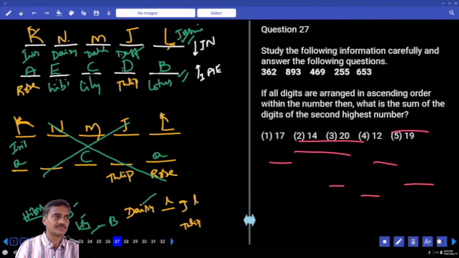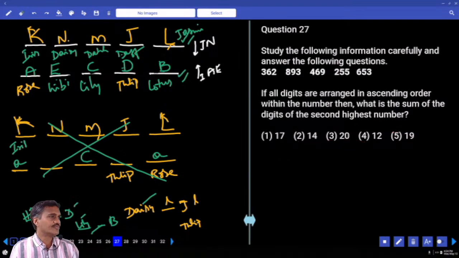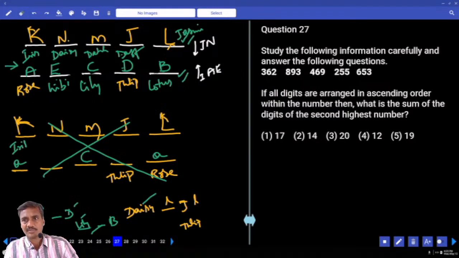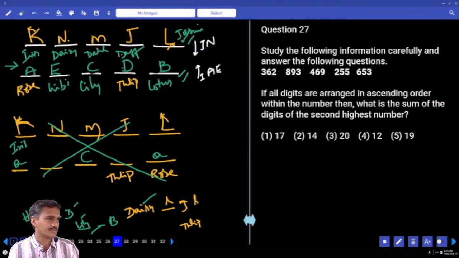Now broadly if you observe here, in any question we are having only two possibilities. The other possibility we are eliminating, and we need to work out on only two. With just this, 90% of the questions can be solved, starting with the two possibilities. Then coming to question number 27.